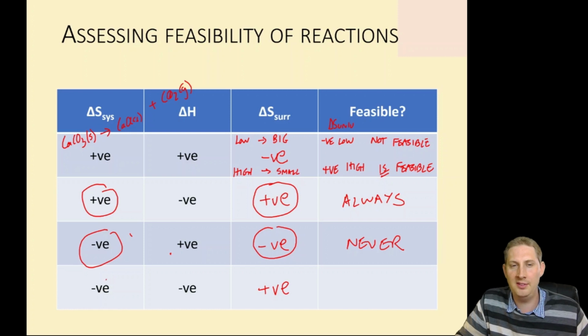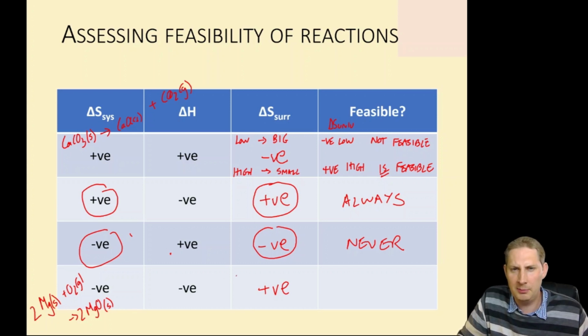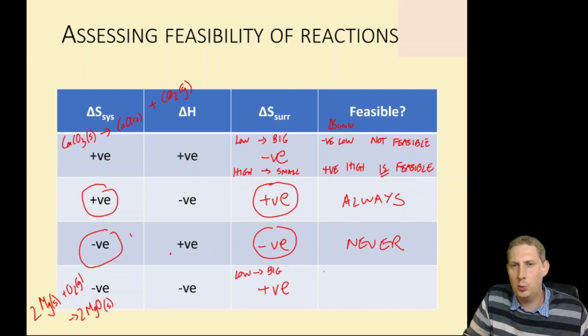At the other extreme, if we've got a reaction where the entropy change of the system is negative, but it releases heat because it's exothermic, for example, magnesium and oxygen forming magnesium oxide, then at low temperatures, this is a big number. This is going to win out. So it's a positive number at low temperatures, delta S universe.